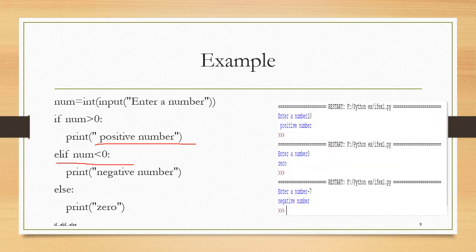In the first case, user inputted 10. So the output we got is positive number. In the second case, user entered 0. So the output is 0. And in the third case, user entered -7. In that case, the first condition is false, but as the second condition turns out to be true, the output displayed is negative number. This is an example of elif statement.